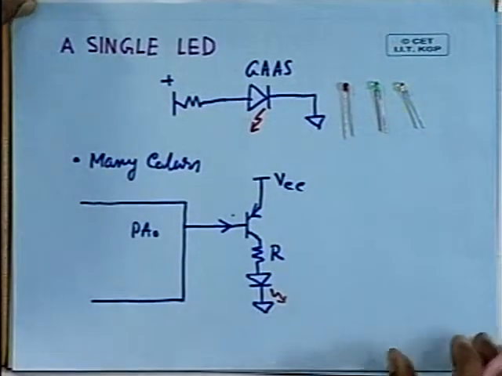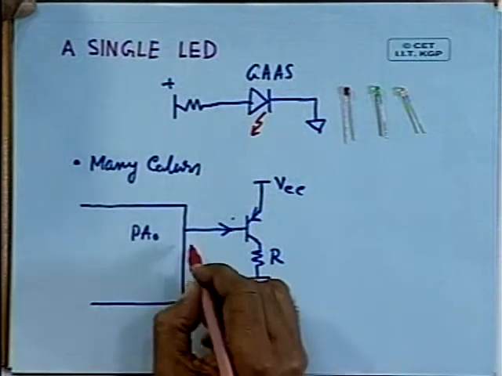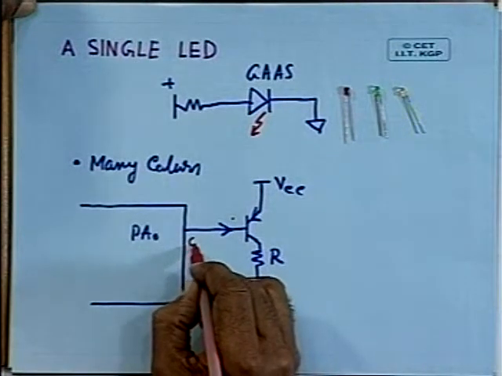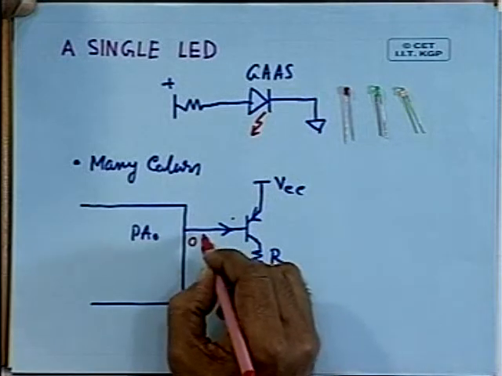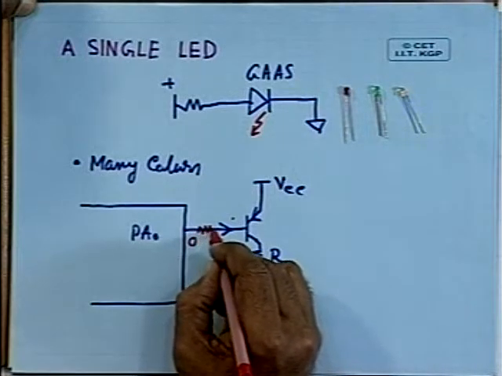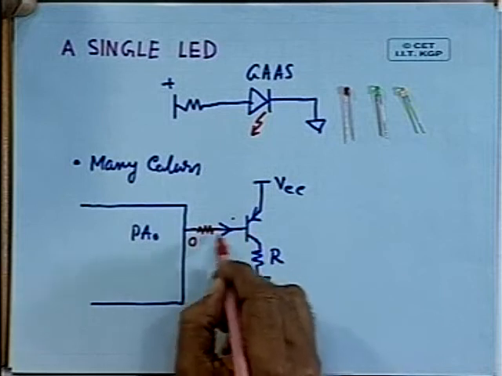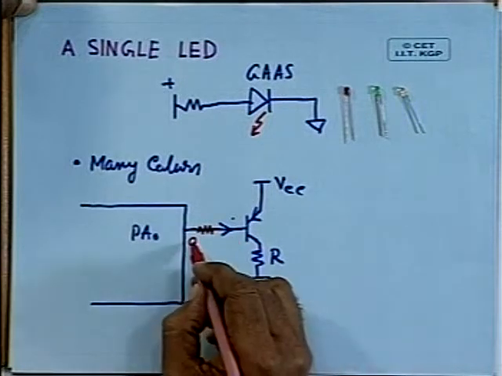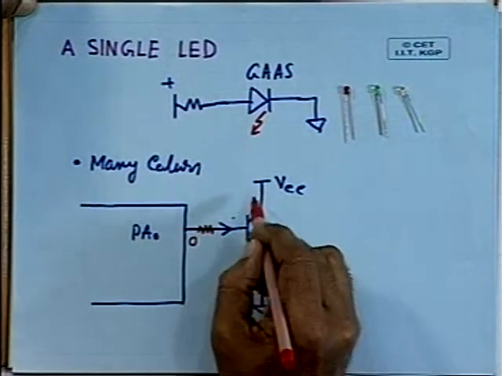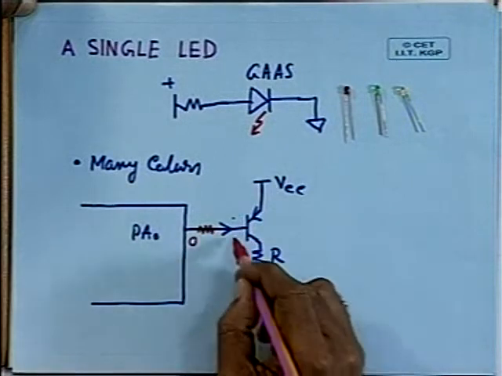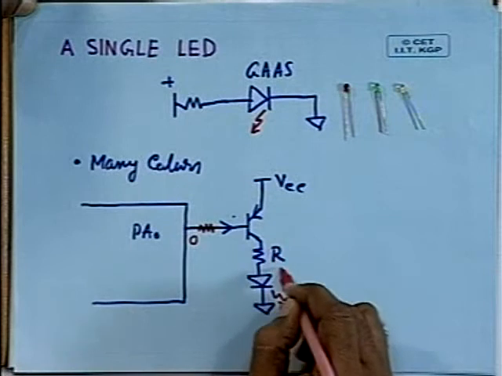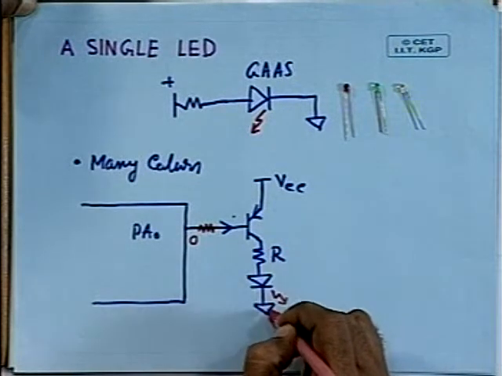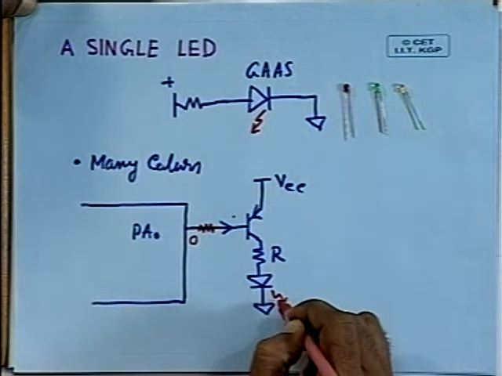How does it work? Whenever this line is say 0, of course, I think you have to put some resistance here, so that the base current is limited. Whenever this is 0, the base current will pass, that will lead to collector current, and R will restrict the current through the LED, and this will emit light.